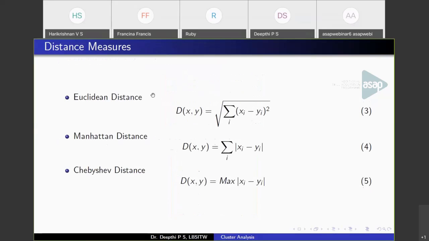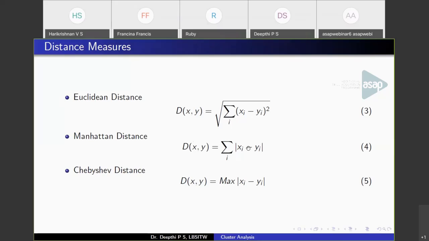Now the distance measures that we use in clustering are maybe Euclidean distance, Manhattan distance, and Chebyshev distance. So Euclidean distance is the square root of (xi minus yi) the whole square. That is, if you have 2 points (x1, y1) and (x2, y2), the distance will be (x1 minus x2) the whole square plus (y1 minus y2) the whole square. So if you have n-feature data, take the difference between each feature, square them up, and take the square root. That is what Euclidean distance means.